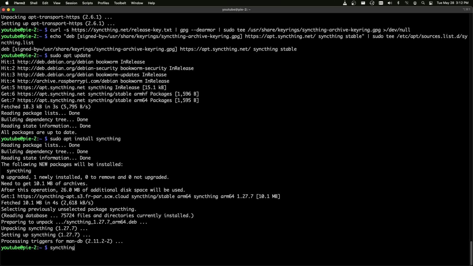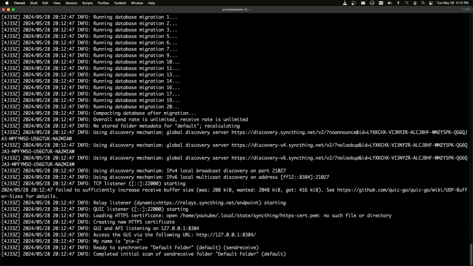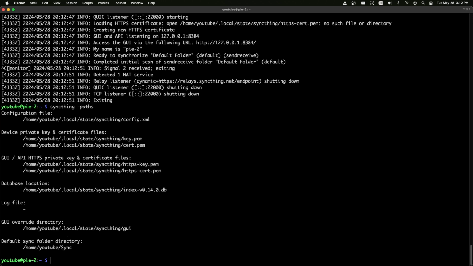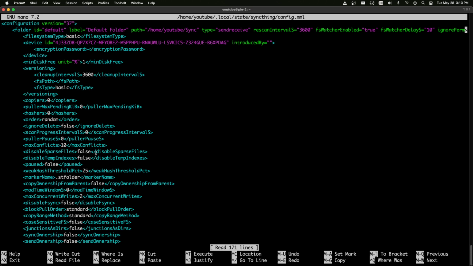So we are just going to run it manually so that the configuration files are generated, and then we can just hit Control-C to stop that. And now we can do syncthing -paths to figure out where our configuration file is, which in this case is right here. So now we are going to open up this file in a text editor. You can use whichever one you would like. I know that Nano is installed on here by default, so I will use Nano.